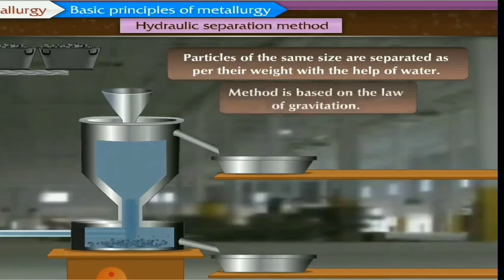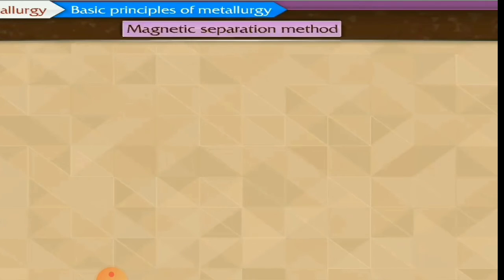So here you could see the method is based on the law of gravitation again. The first method is the Wilfley table method, and the second is the hydraulic separation method. This method also is based on the law of gravitation.